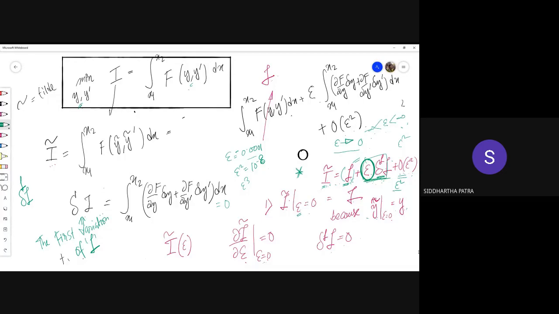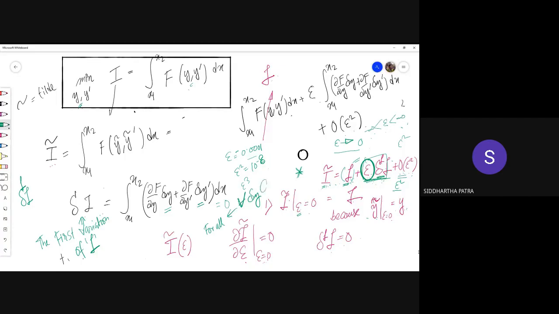So the point is the first variation needs to be 0, and that needs to be true for any arbitrary variation. You see, I never made any assumption about the functional form that I'm taking for the variation. This symbol literally means for all.